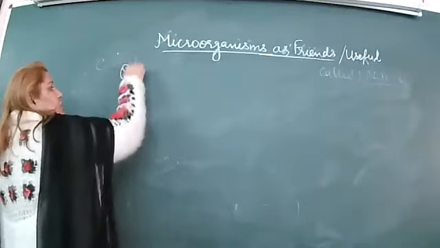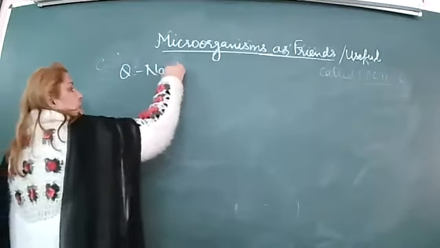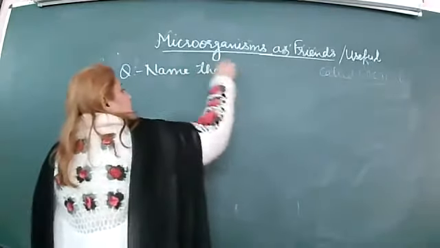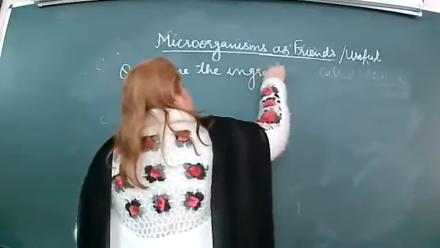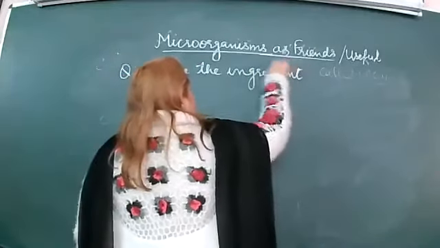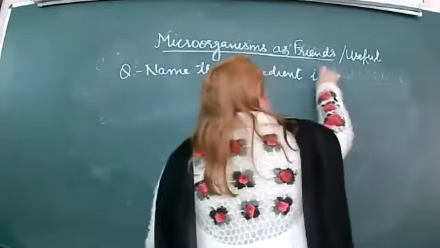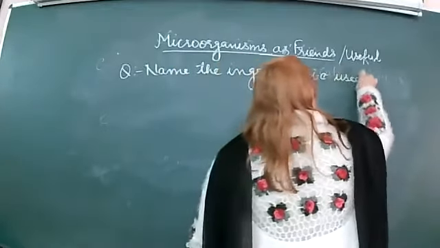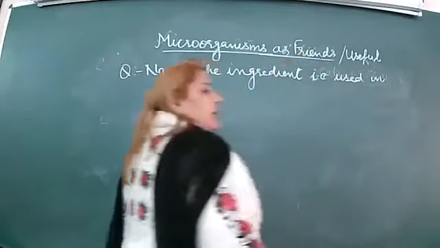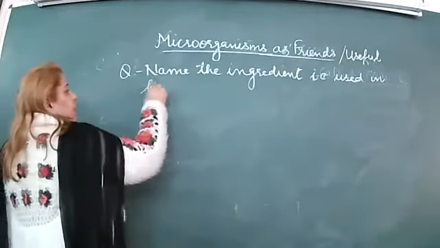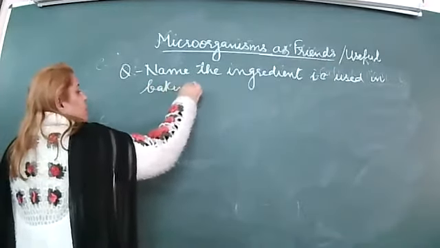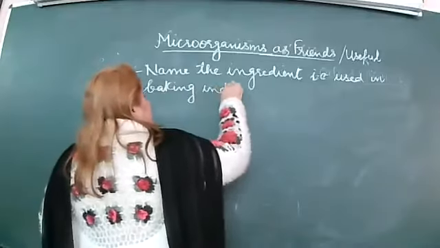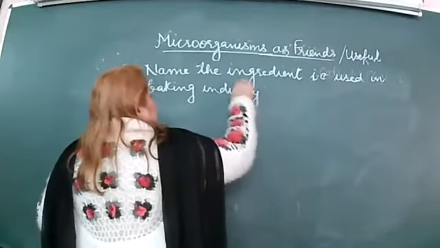So write down the question. Name the ingredient that is used in the baking industry. It is given over there, पूछो पहली question. Baking industry and why?